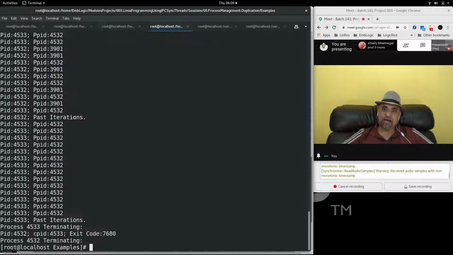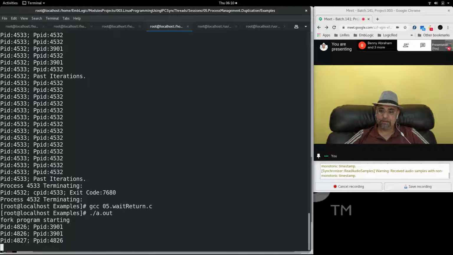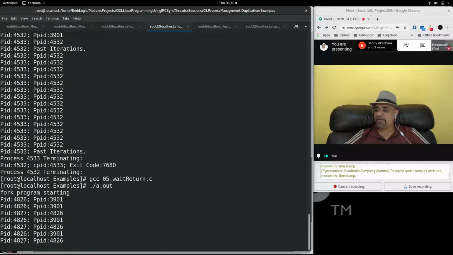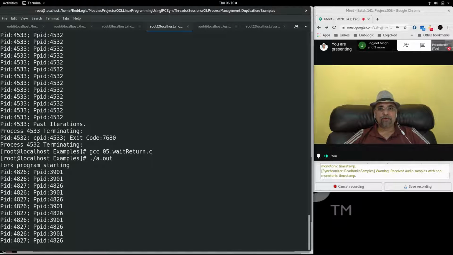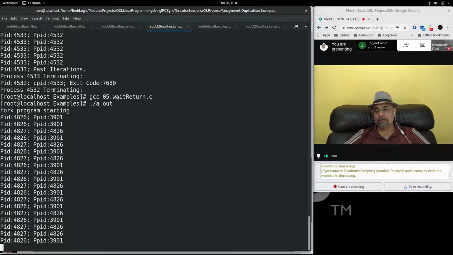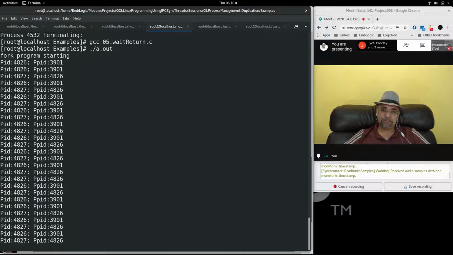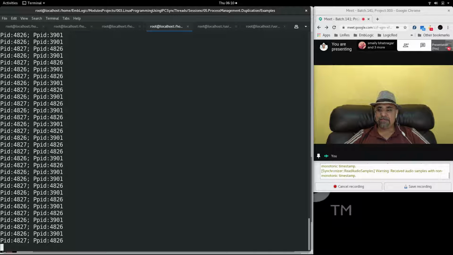Let's try this. Are we able to fetch the exit code now? There it is. Both parent and child start execution, and they'll go for 15 or 30 iterations. The parent finishes 15 iterations and goes to pause, and the child now iterates alone till 30 iterations.